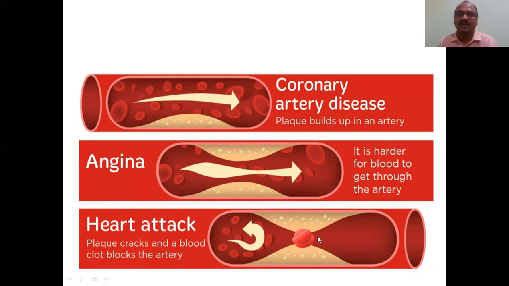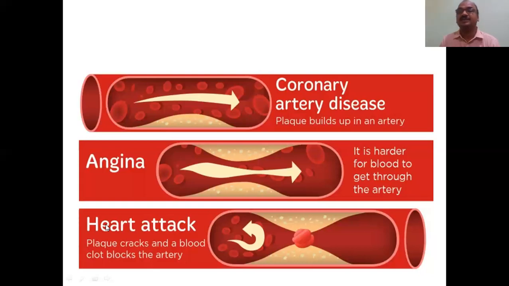So blood cannot flow from this area, so the entire area, whatever is there, the heart tissue will die, definitely it dies. It leads to a heart attack, okay? See, keep in your mind, coronary artery disease leads to angina, angina leads to heart attack.